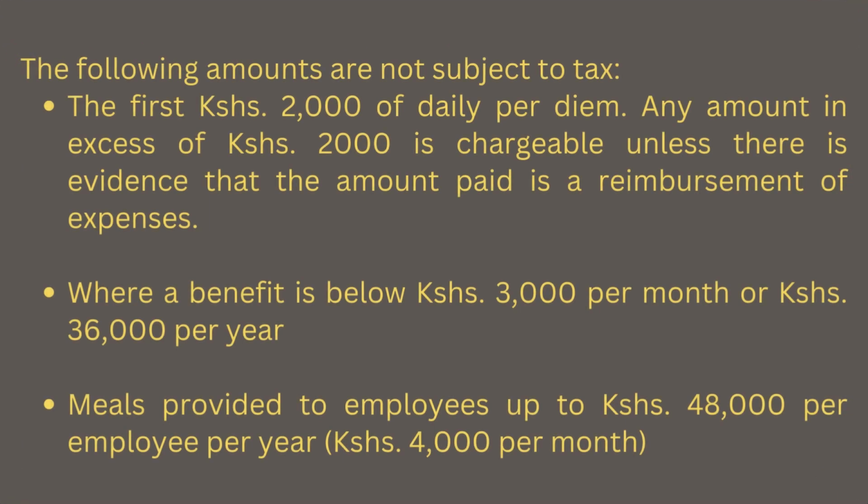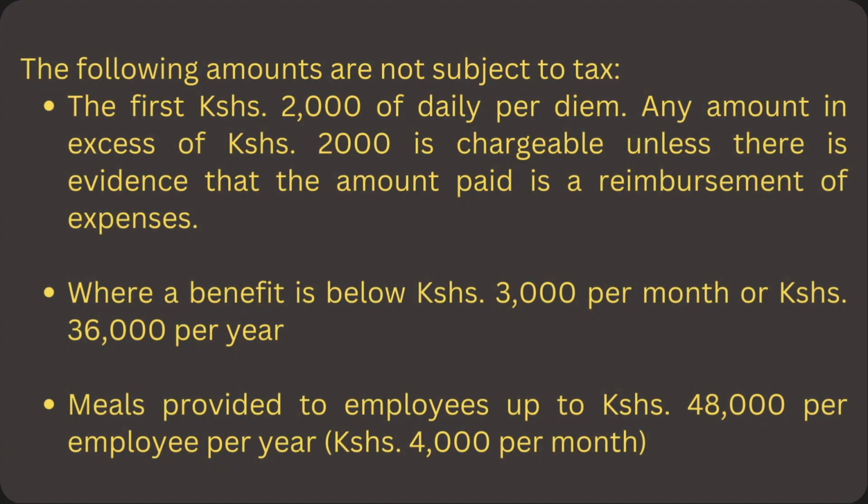The following amounts are not subject to tax. 1 is the first Kenya shillings 2,000 of the daily per diem. And we say that any amount in excess of Kenya shillings 2,000 is chargeable unless there is evidence that the amount paid is a reimbursement of expenses. Number 2, where a benefit is below Kenya shillings 3,000 per month or Kenya shillings 36,000 per year. Number 3 is the meals provided to employees up to Kenya shillings 48,000 per employee per year or Kenya shillings 4,000 per month.